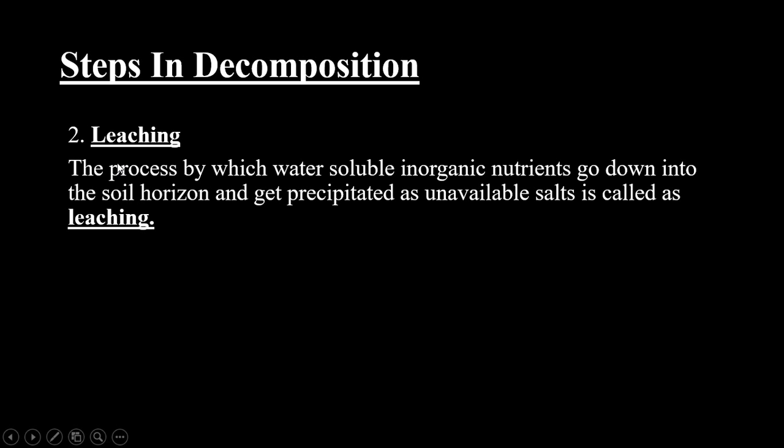Next, let us learn about the second step called leaching. After fragmentation, the water-soluble inorganic nutrients, that is the nutrients which are soluble in water and inorganic in nature, go down into the soil horizon and get precipitated as unavailable salts. It is not available later. It just gets precipitated, and that goes and merges into the soil horizon, and that is called leaching.